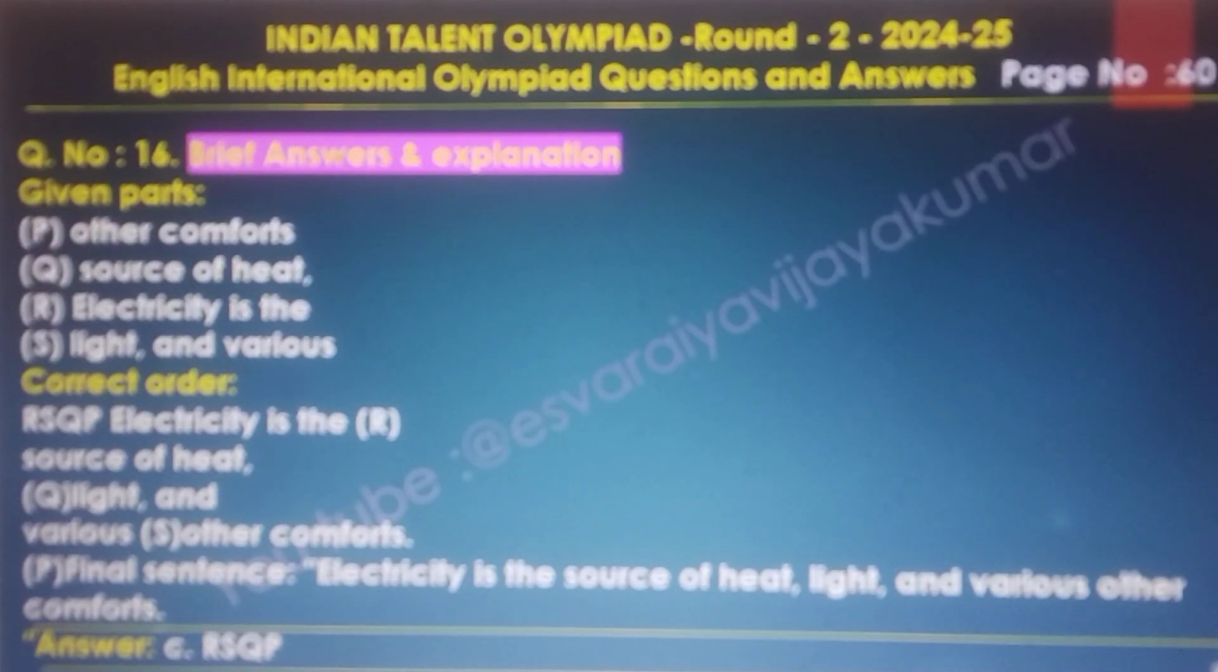Here the brief answer and explanation is given part by part. P is other comforts, Q is source of heat, R is electricity is the, and S is light and various. The correct order is R, S, Q, P. Electricity is the, R, and the source of heat, Q, and the light and various, S, and other comforts. The final statement: electricity is the source of heat, light and various other comforts. R, S, Q, P, C is the final answer.